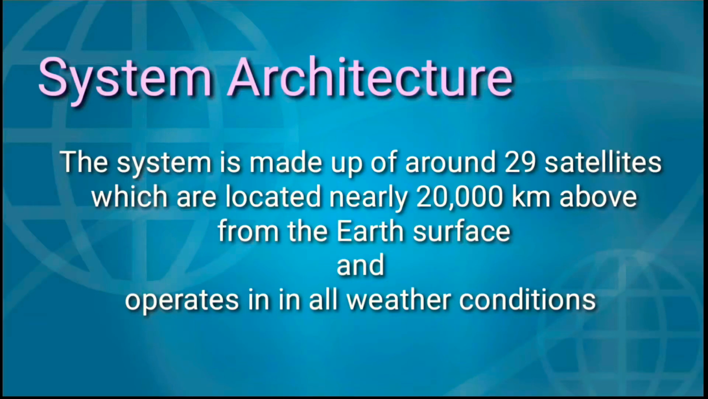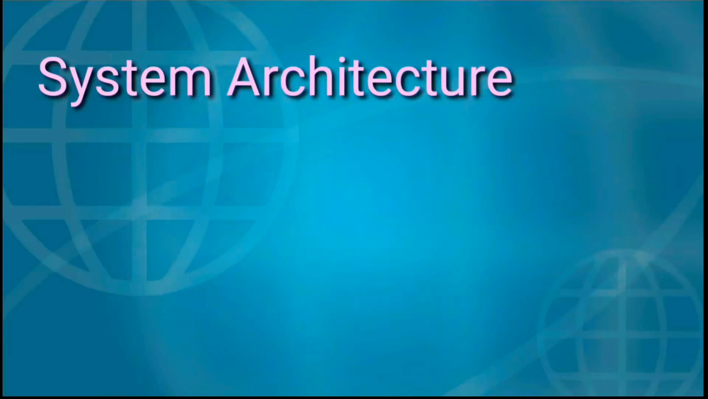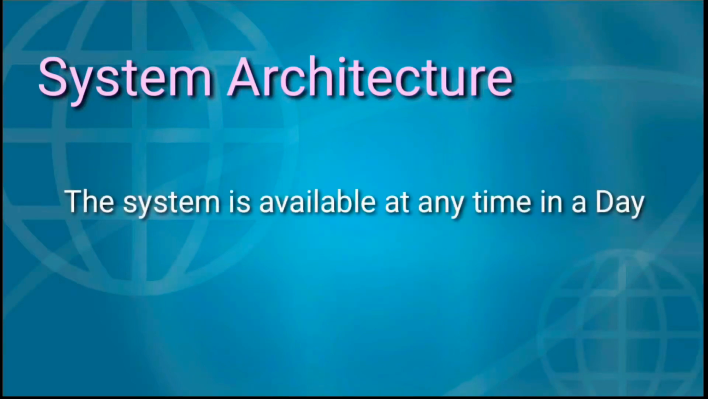The GPS system is based on a network of satellites. The system is made up of around 29 satellites which are located nearly 20,000 kilometers above the Earth's surface and operates in all weather conditions. This system is largely available in all parts of the world 24 hours a day.